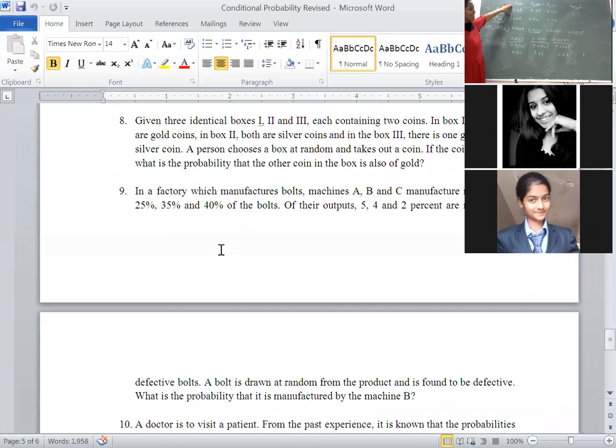Listen, machines A, B and C are given. Then write down the corresponding probabilities.